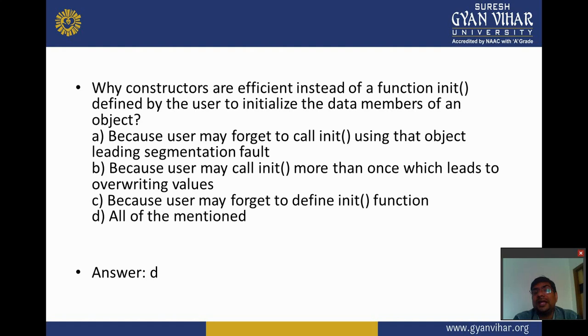Second, why are constructors more efficient than a user-defined function to initialize the data members of an object? First, because the user may forget to call initialize using that object, leading to a segmentation fault. Second, because the user may call initialize more than once, which leads to overwriting values. Third, because the user may forget to define initialize functions. And last is all of the mentioned. So the answer is D.